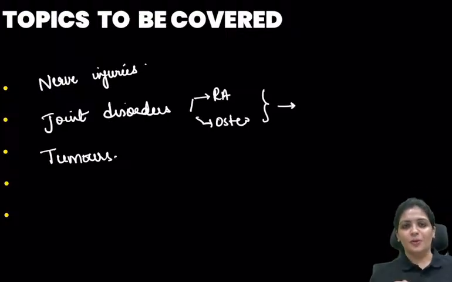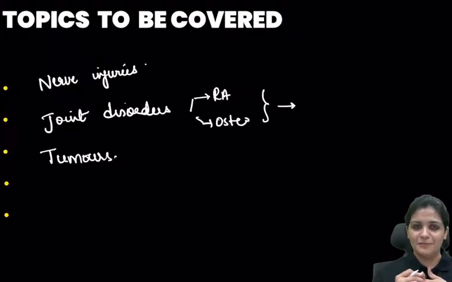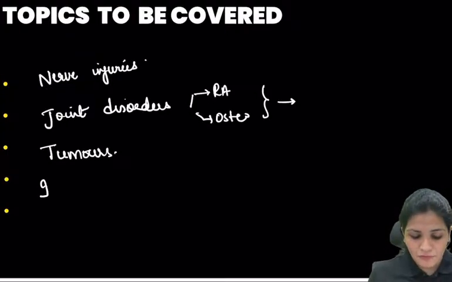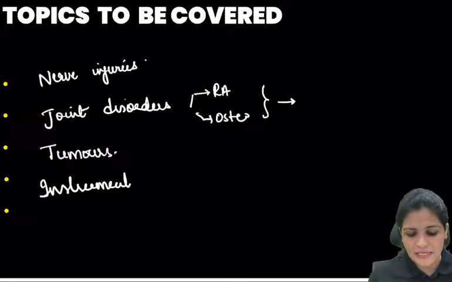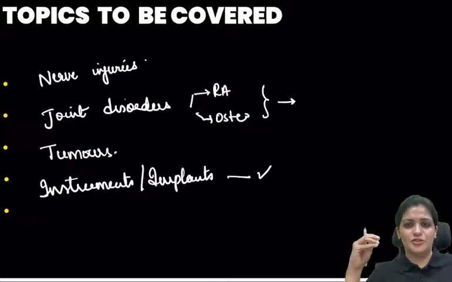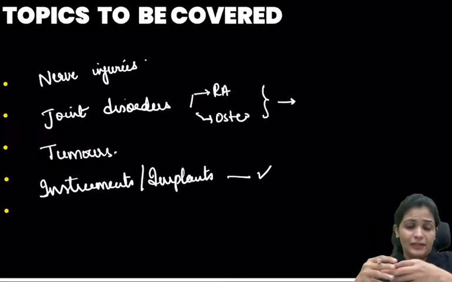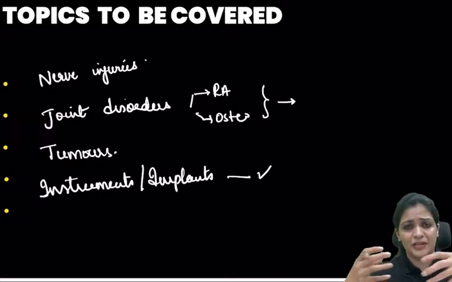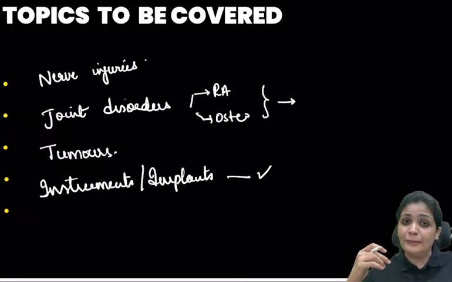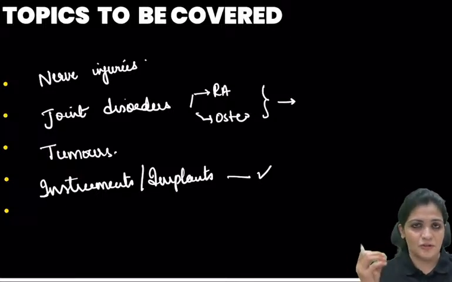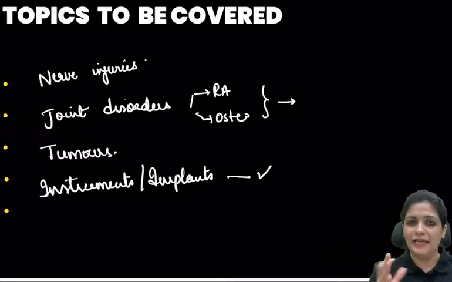So the third topic you're going to revise before the exam is tumors, which is very important. So: nerve injuries, joint disorders, and tumors. And the fourth one I want to put is the instruments and the implants. When we talk about image-based questions, usually they put up one instrument mainly used in the OT. If you have regularly attended your postings, you know the important, regular instruments, like the bone clamp and all. And the implants are very important when they ask you about the X-ray. They may put up an intramedullary interlocking nail for the tibia or the femur. So that could be important.